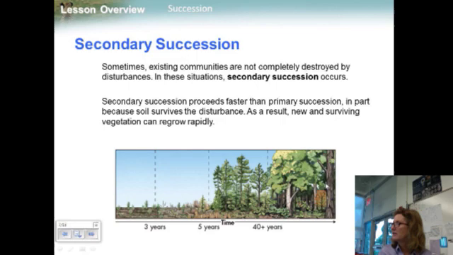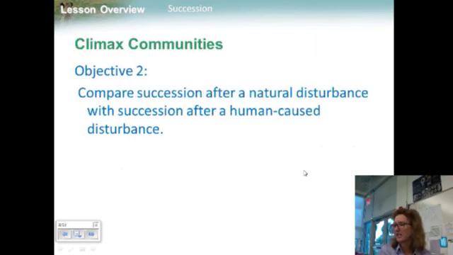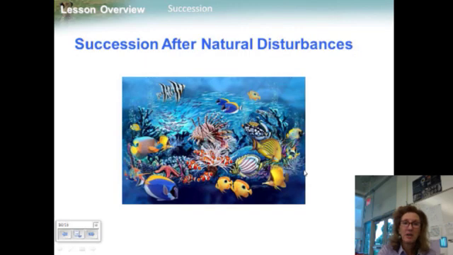So our objective 1 is to describe how ecosystems recover from a disturbance. You should know ecosystems change over time, especially after disturbances, as some species die out and more species move in. Moving on to our quick lecture today, objective 2. Compare succession after a natural disturbance with succession after a human-caused disturbance. So you can probably imagine what we're going to be talking about here, what's going to happen.